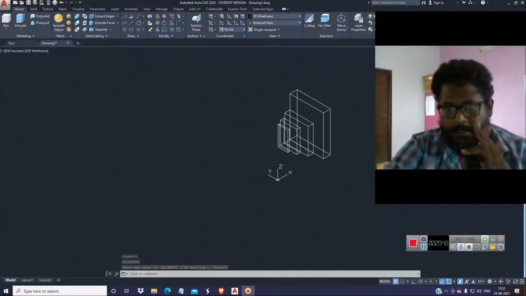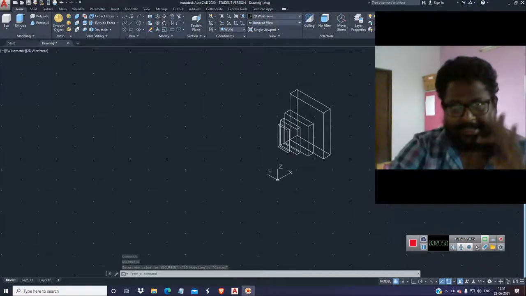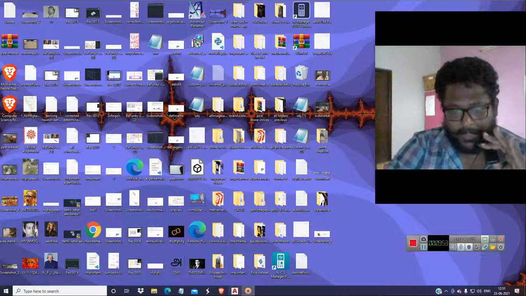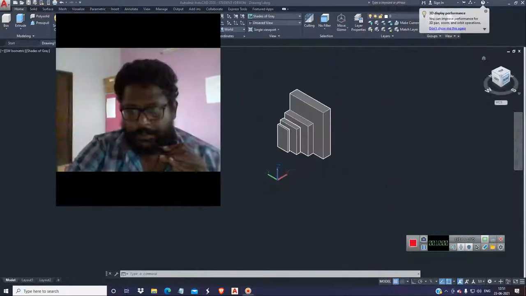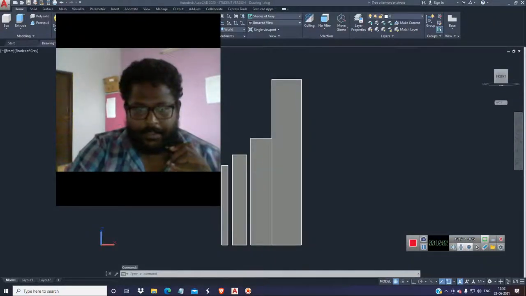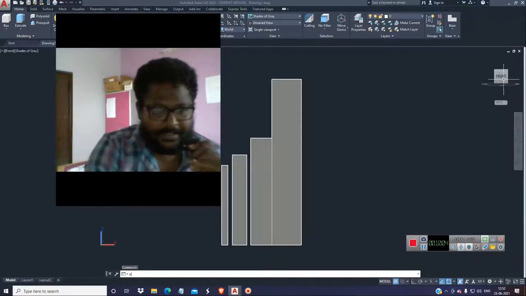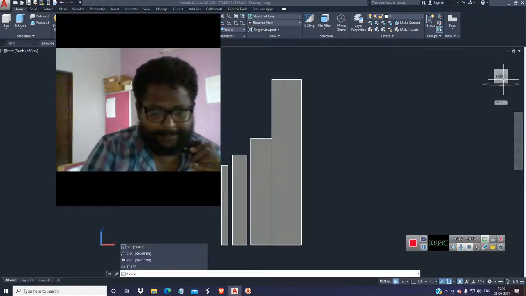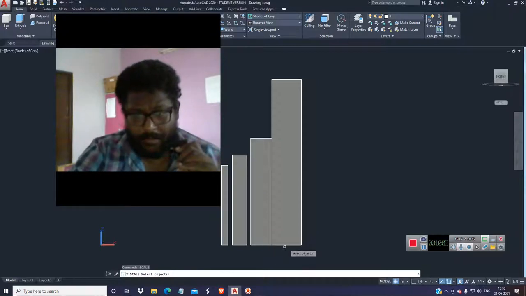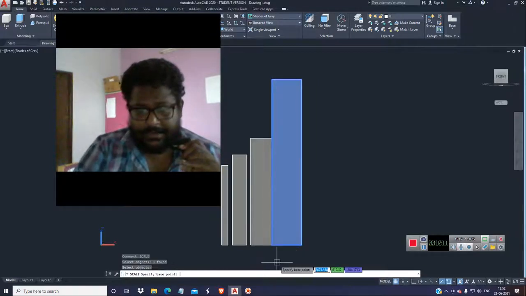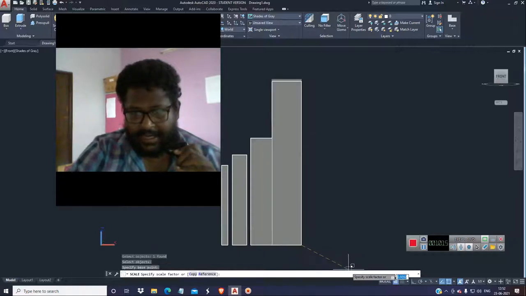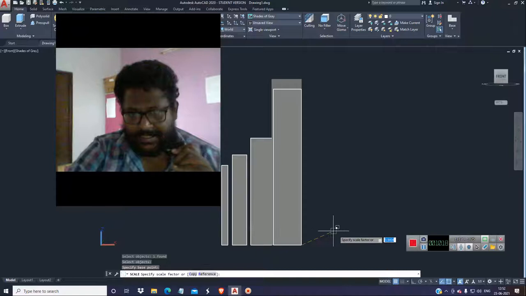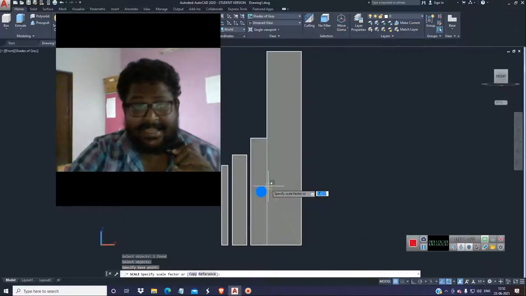Now you can increase and decrease the rectangle in various scales. So you have it in this manner. I am showing you the front view. Now what I'm doing is typing SCALE, and if you just want to increase it, you have to get here, and yes, you can see the rectangles are getting smaller and bigger. So this is the scaling factor.